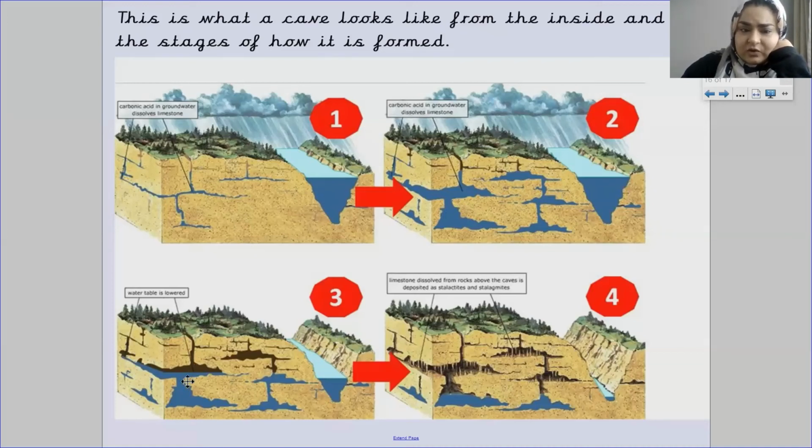Then the water is lowered, so the water starts lowering. And then step number 4, the limestone is completely dissolved from the rocks above and the calcite is deposited as stalactites and stalagmites. Yeah? So that is what happens. Once it gets to stage 4 is when the stalactites, stalagmites, columns and the flowstones start appearing.